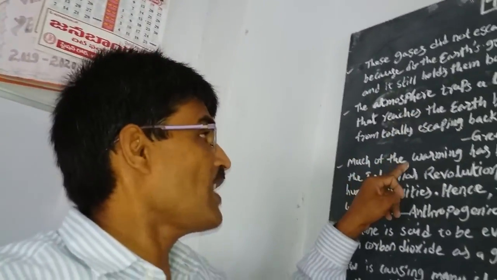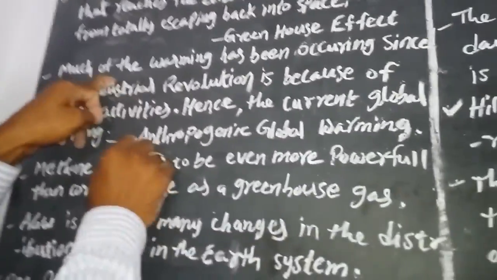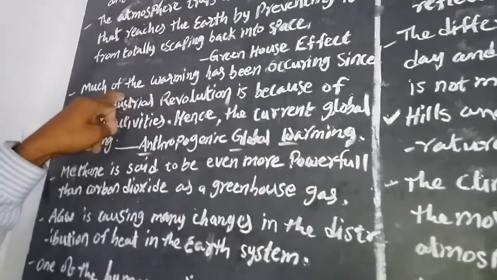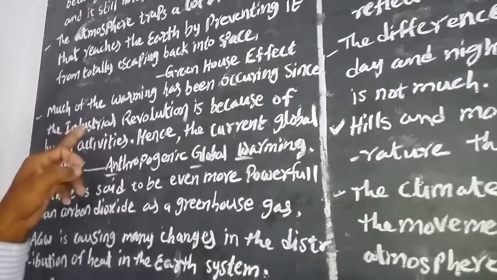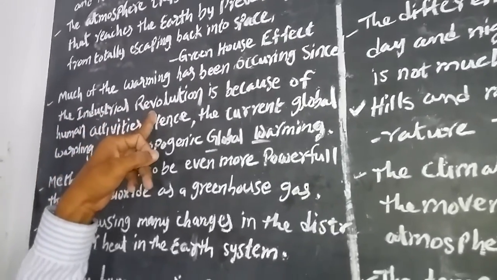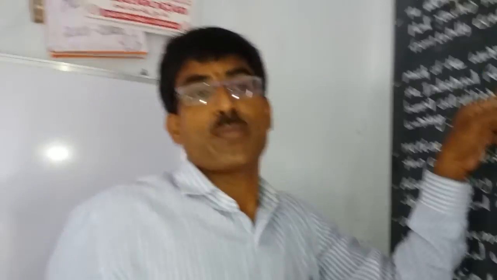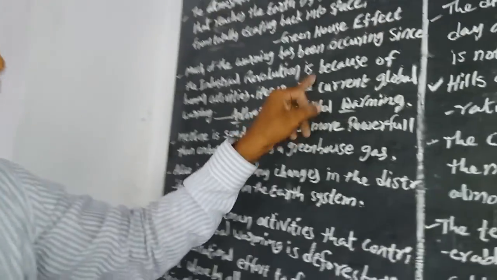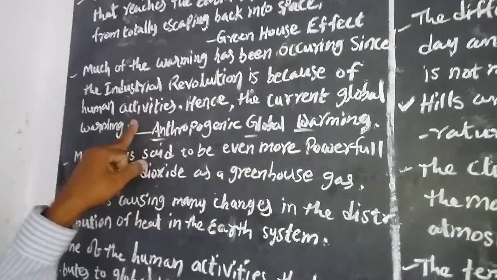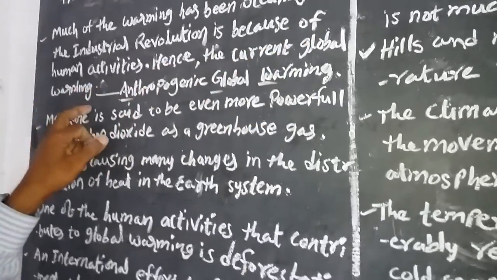Another term is AGW, anthropogenic global warming, which means much of the warming has occurred since the Industrial Revolution. It started in Europe, in England, in the 1700s. From then onwards, because of human activities, the current global warming has occurred.